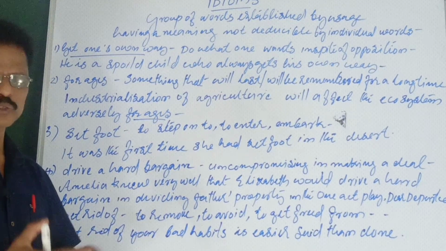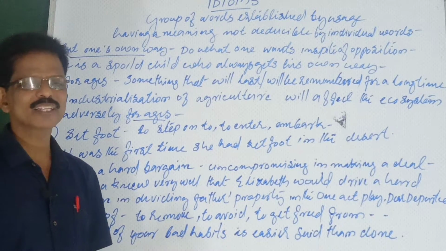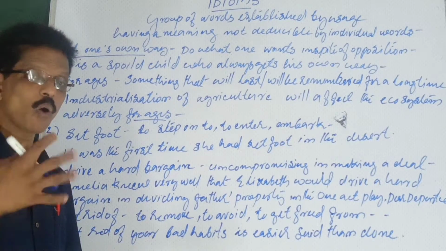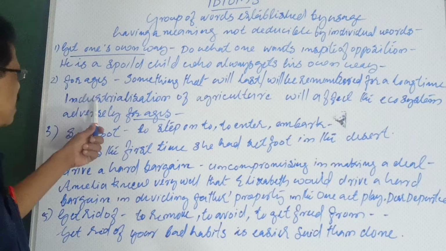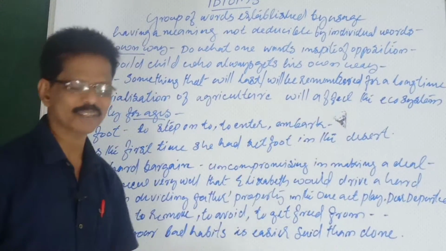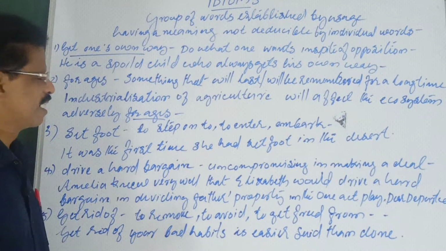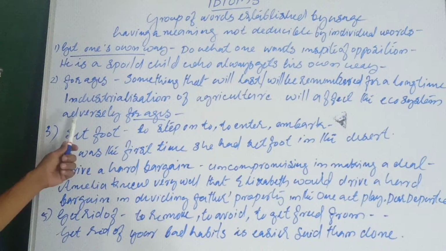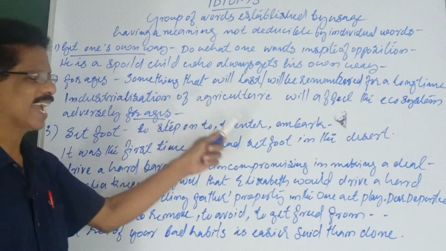Everything produced in bulk, huge amount, and not caring for the quality, etc. It will have its effect for a longer period, maybe for generations. The sentence once again: industrialization of agriculture will affect our ecosystem adversely for ages to come.